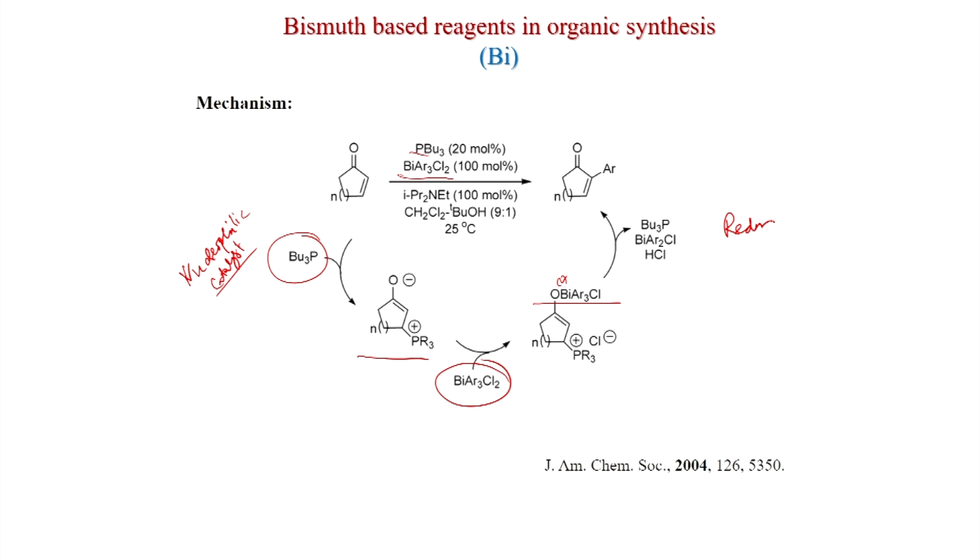So, this is important, reductive elimination will happen, and the reductive elimination is happening in such a way that the aryl group is migrated to here. So, here this is the byproduct, that is the bismuth species. So, here bismuth is in 3, because it is connected to 3 components, and you regenerate tributyl phosphine, also HCl is generated. So, this is the mechanism: first the tributyl phosphine adds to the beta position, generates the enolate, then the enolate reacts with this, and this enolate is converted to the ketone with the aryl migration.